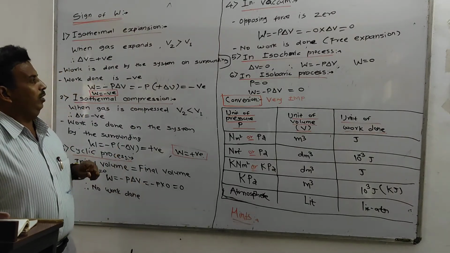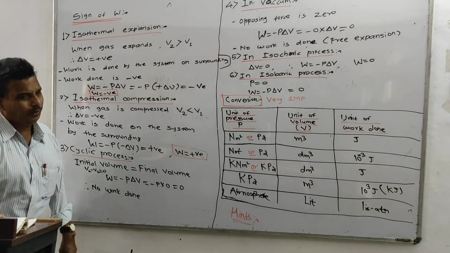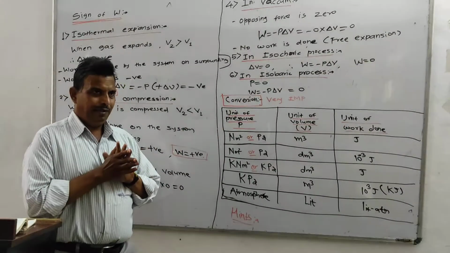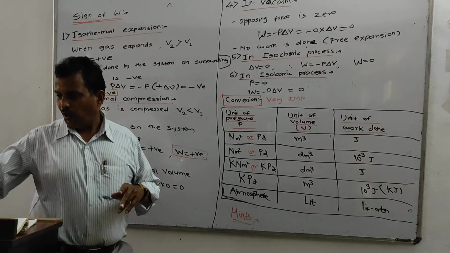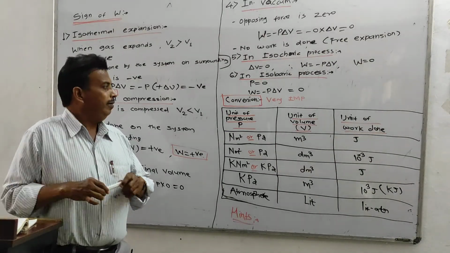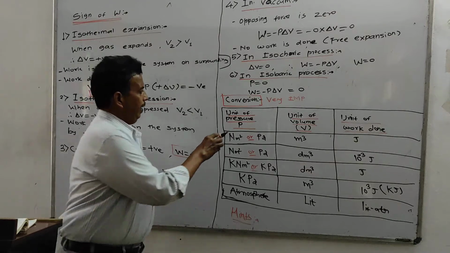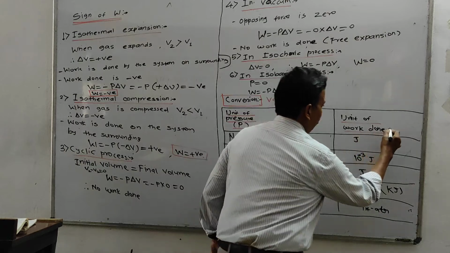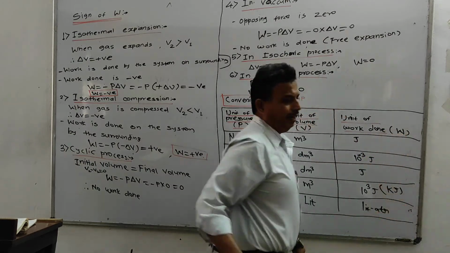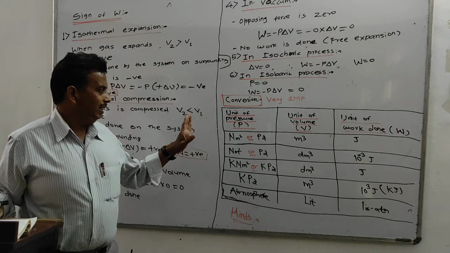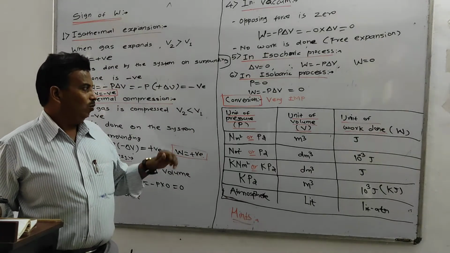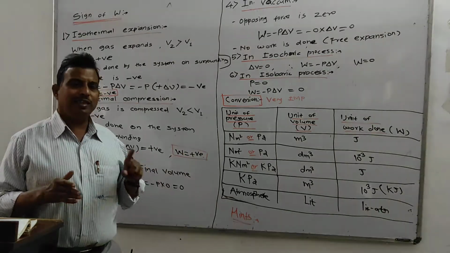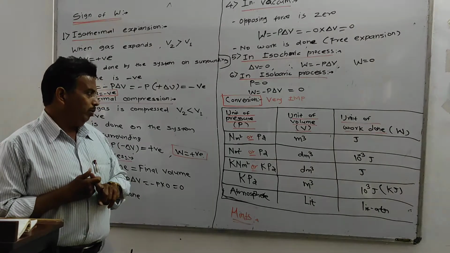Now, what is the expression? Our expression is that W is equal to minus P delta V. Here I have taken pressure P, volume V, and work done W, three quantities. What is the unit? The unit must be uniform, either the CGS unit or the SI unit.